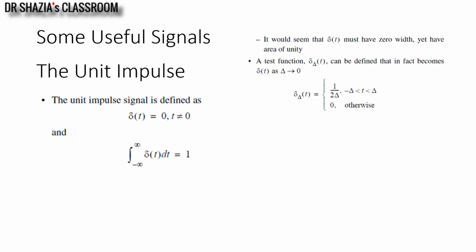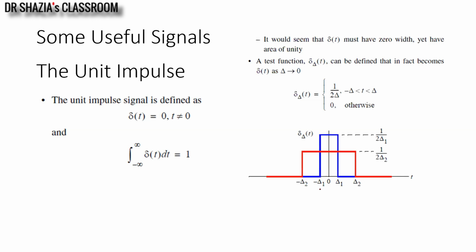It is easy to understand if I consider delta sub del of t to have a width of 2 del, and as del tends to 0, the signal becomes equal to delta t. Delta del of t is represented as 1 by 2 del over the interval from minus del to plus del.